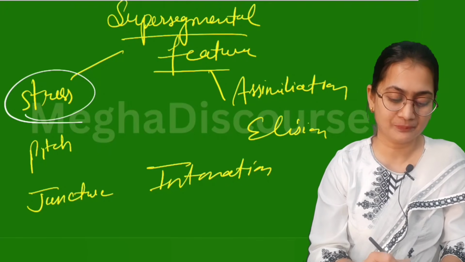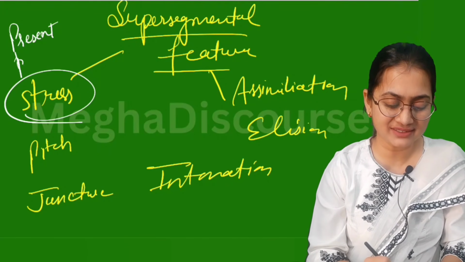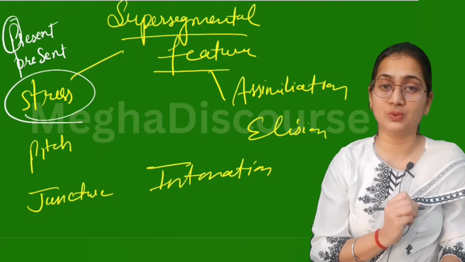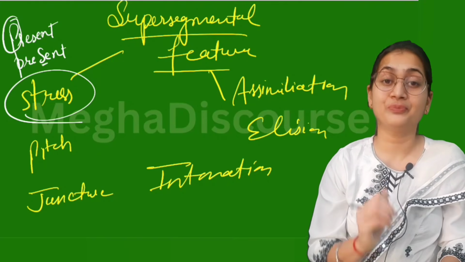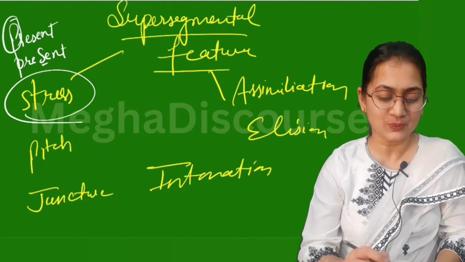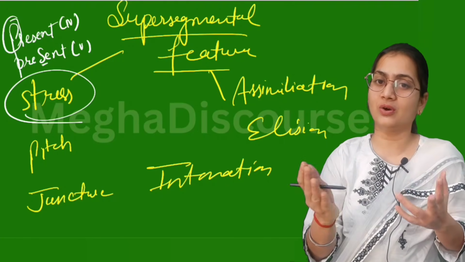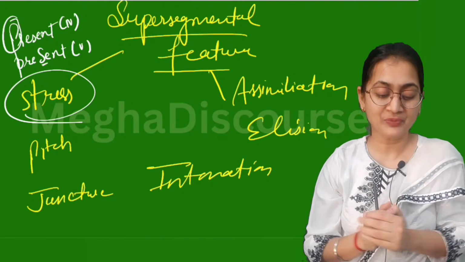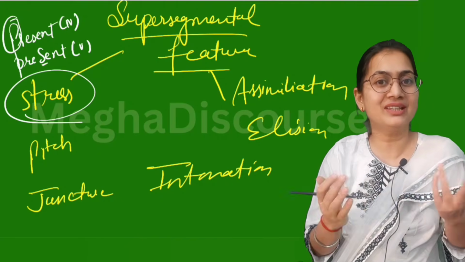Like if I say this is your present, and if I say this is your present. So first here this is stressful, so this is your noun, present, gift. But if I say this present, it means your verb, present ma'am. Okay, so this is how it plays an important role, like record, record. One is data, the other one is to record something. So stress plays an important role in our rhythmic language.